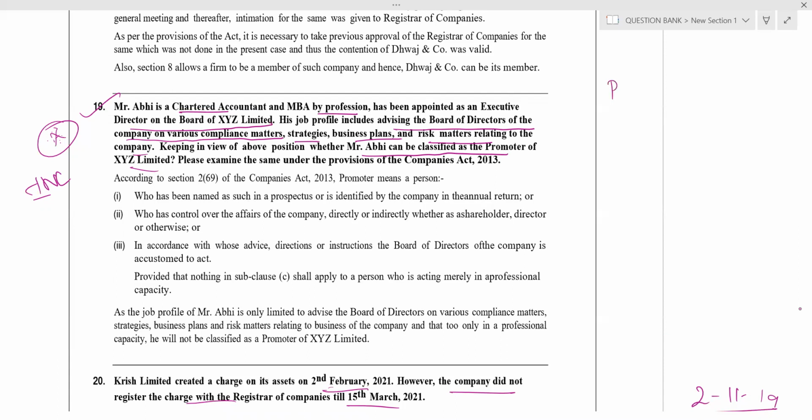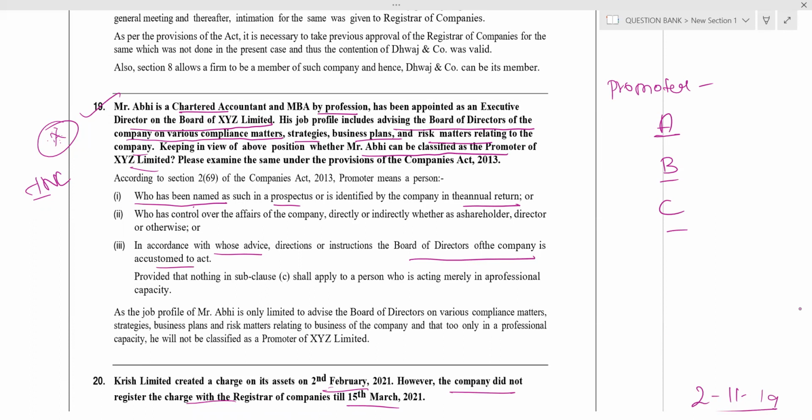Define promoter. First, we will learn who is a promoter. Promoter means, always remember A, B, C. A is for who has been named in the annual return and prospectus. B is for whose advice the board of directors is accustomed to act.